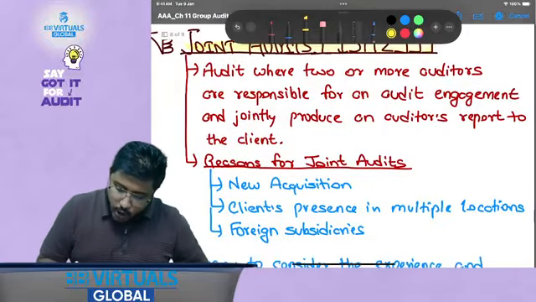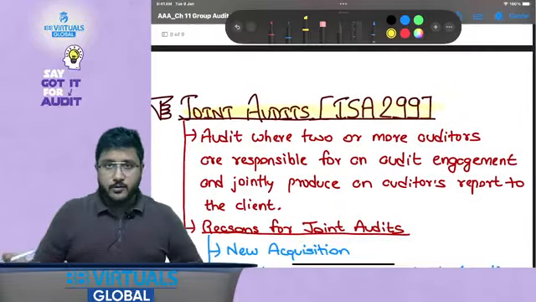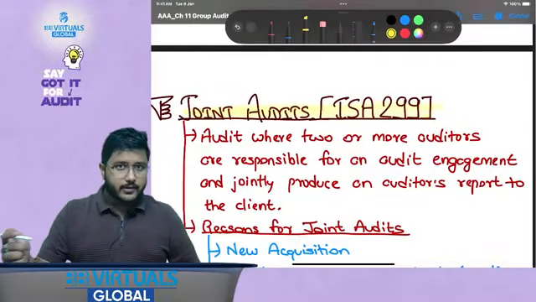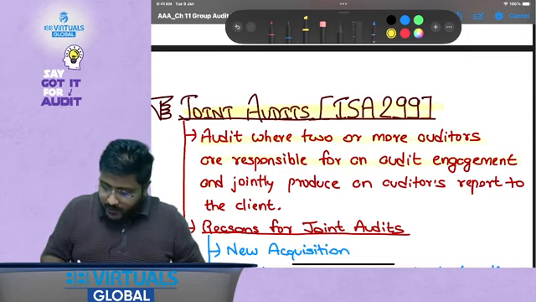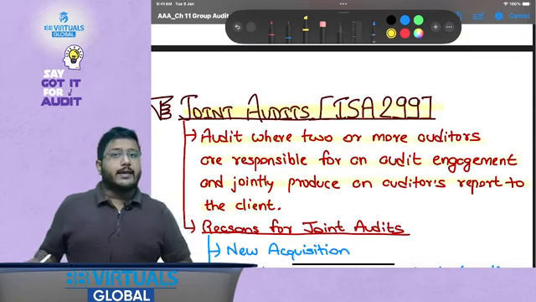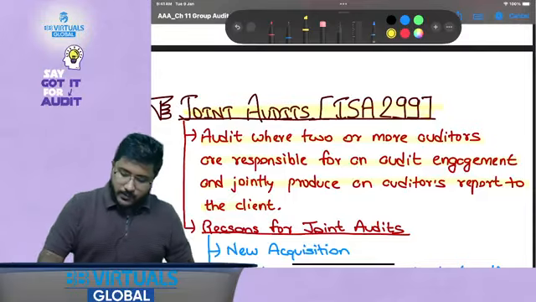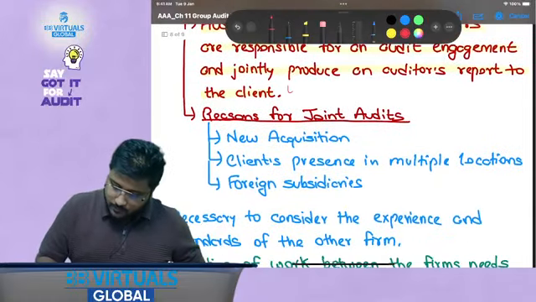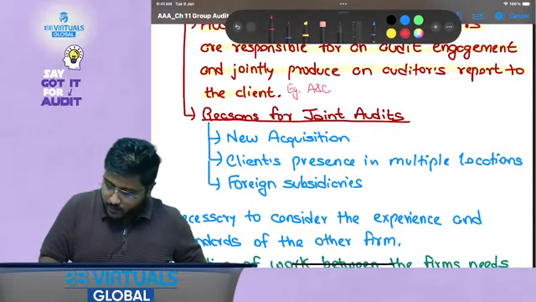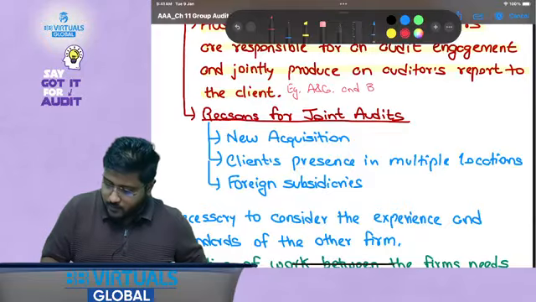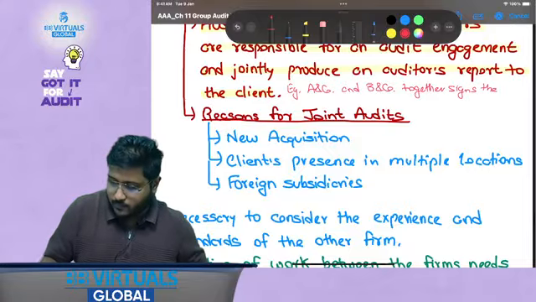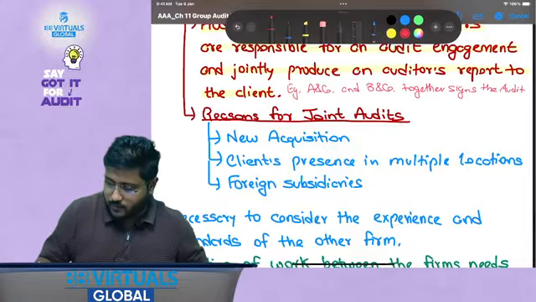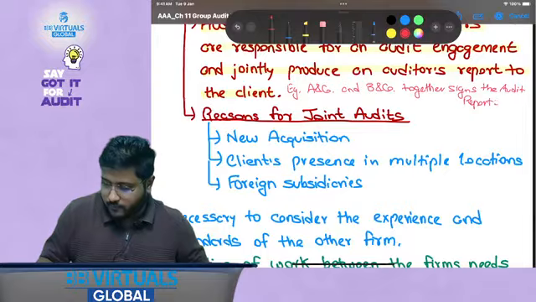So joint audits, where more than one auditor is involved. An audit where two or more auditors are responsible for an audit engagement and jointly produce an auditor's report to the client. This is called a joint audit. So say for example, A and company and B and company together sign the audit report of A Limited.